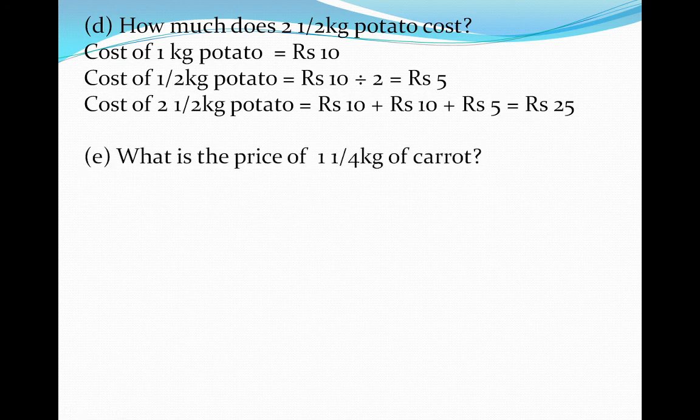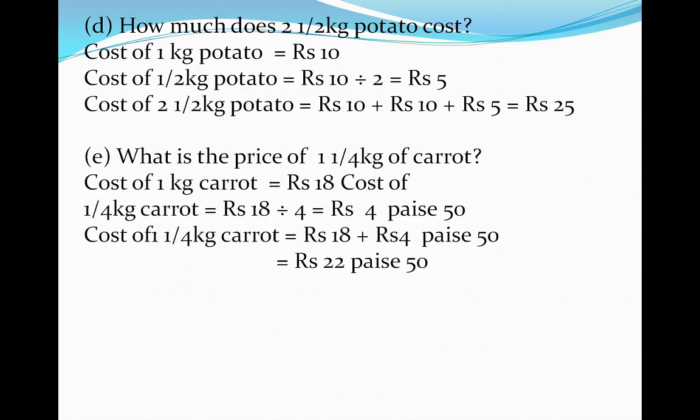What is the price of 1 and 1/4 kg of carrot? Cost of 1 kg carrot is rupees 18. So for 1/4 kg carrot, we have to divide this 18 by 4. So here we will get rupees 4 and 50 paise. So the cost is rupees 18 plus 4 rupees 50 paise. So the total is rupees 22 and 50 paise.